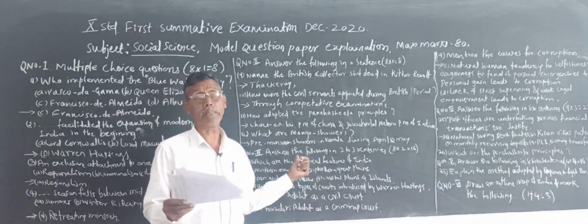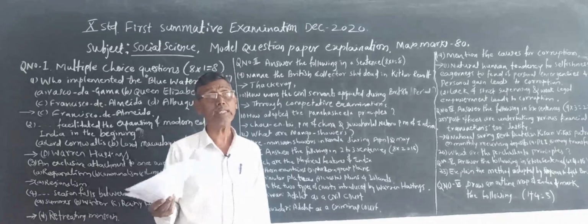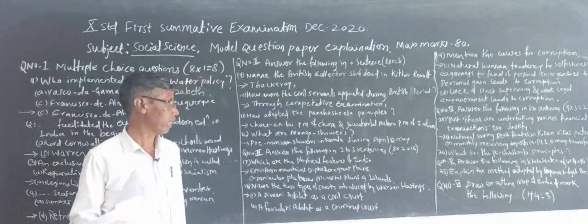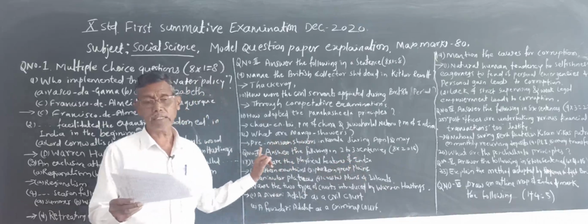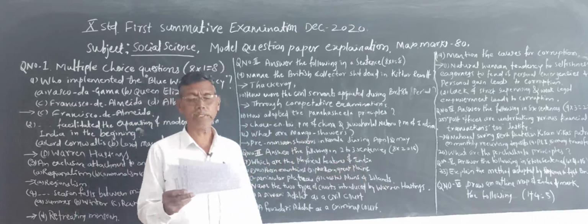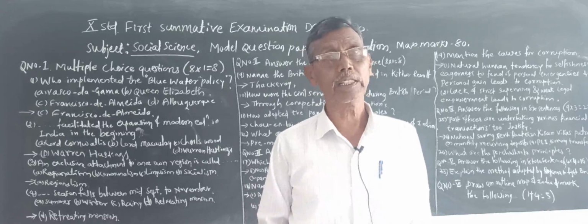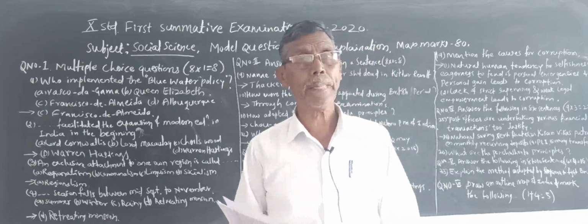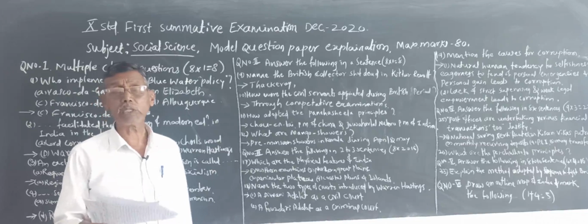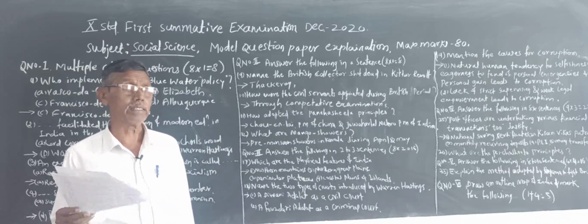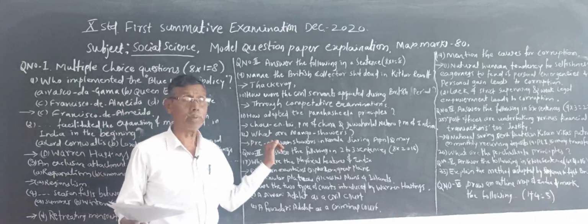Answer the following questions in 2 to 3 sentences each. Here the first example: which are the physical features of India? The northern mountains, the northern Great Plains, the plateau of peninsular India, and the coastal plains and islands. These are the 4 physical divisions of India. It carries 2 marks.